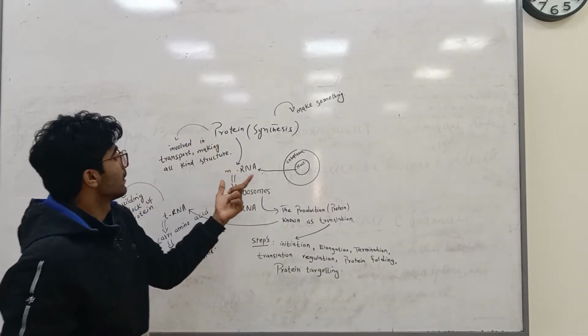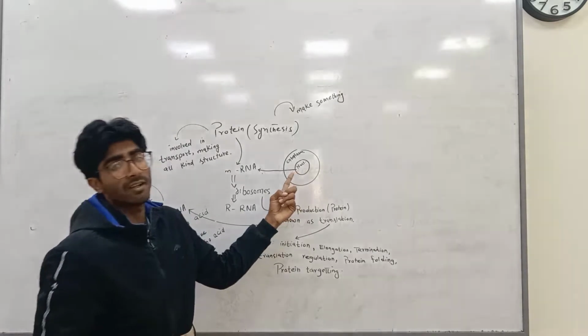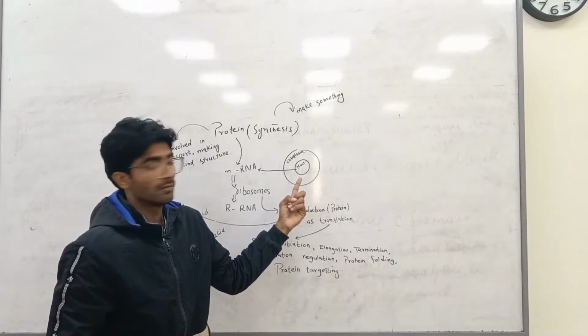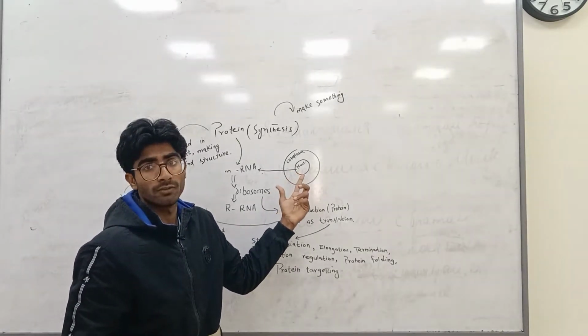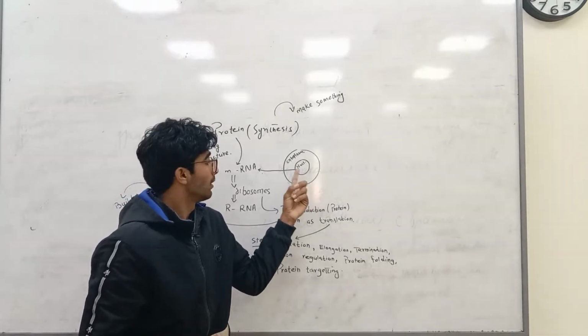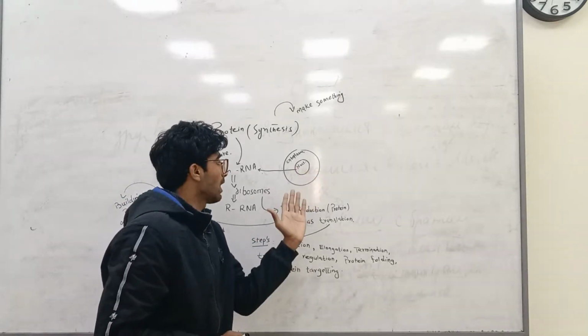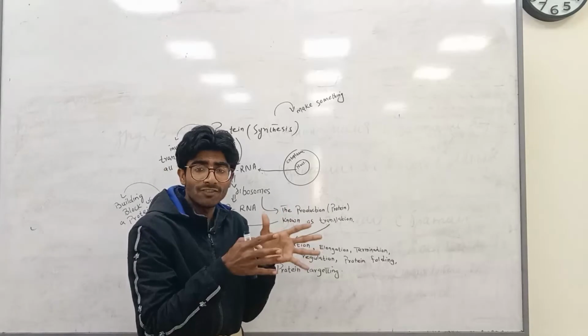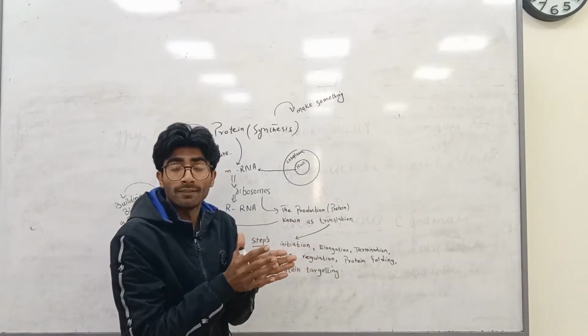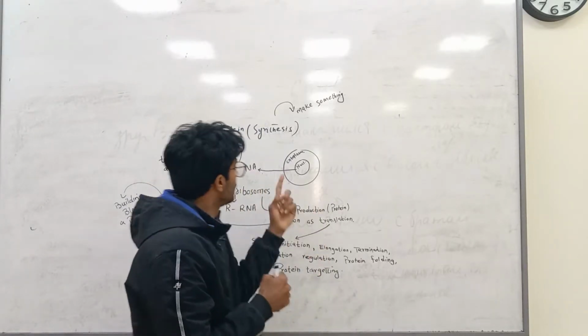Protein synthesis actually begins in the nucleus, with the messenger RNA, which is expressed by genetic codes. The messenger RNA is in the nucleus. From the nucleus it replicates, goes outside and attaches with the ribosomes. The ribosome is an organelle in the cytoplasm.